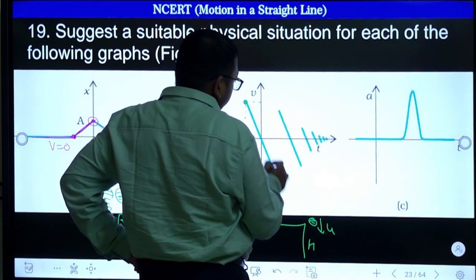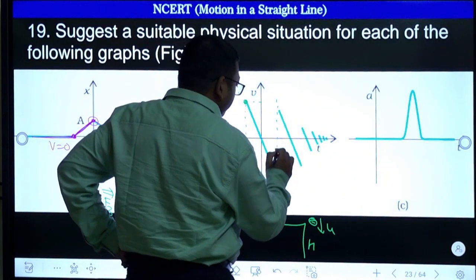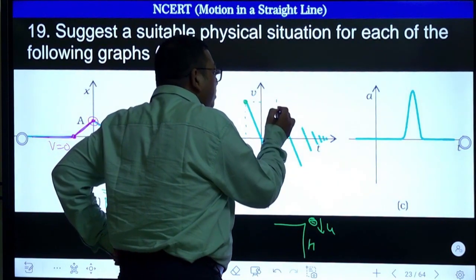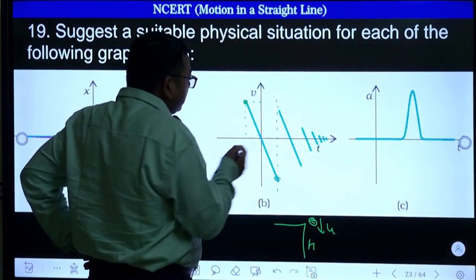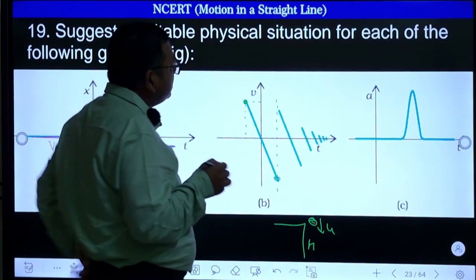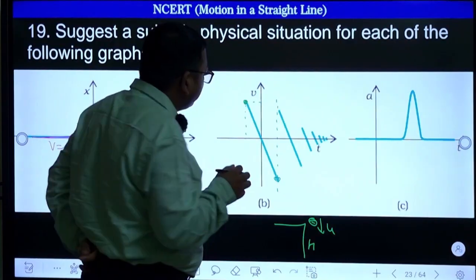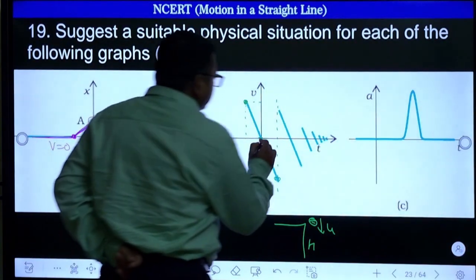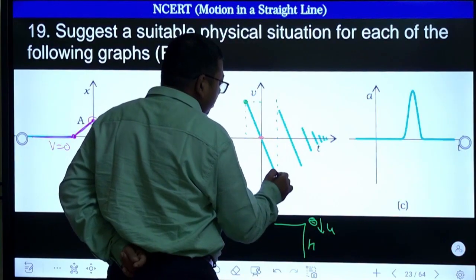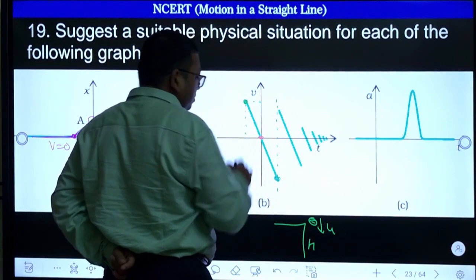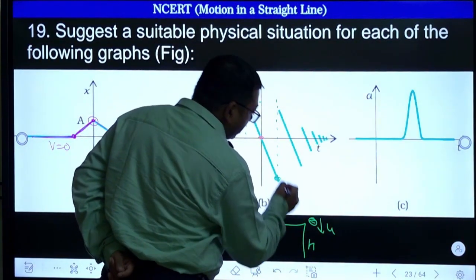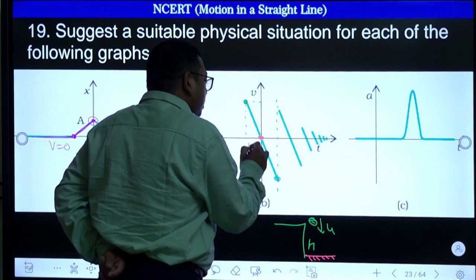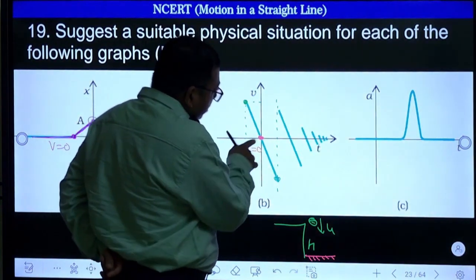And at one point what happens, till here you can see they have not mentioned this, but here when it is going to hit, after hitting, the velocity reverses. You can clearly see that. I think you need to note where the velocity changes sign. Just before this point, velocity is positive. After this point, velocity is negative. So first of all the body is going down, and when it hits the ground, only then does the velocity change. So at this time zero, it has hit the ground. So the velocity direction has changed.